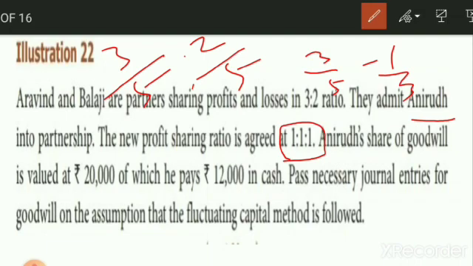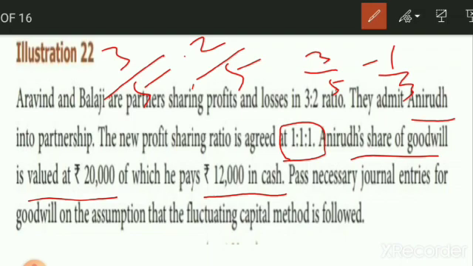Second thing, Anirudh's share of goodwill is valued at 20,000. Now you see here, Anirudh's share of goodwill. In the last sum they gave the firm's total goodwill amount, but here they have given the particular partner's share of goodwill as 20,000. So this 20,000 is the total goodwill amount. From the 20,000 he pays 12,000 in cash. The remaining 8,000, they didn't say anything else. In that case, the remaining 8,000 will be transferred from the new partner's capital account to the old partners' capital accounts. Already you know the journal entry.